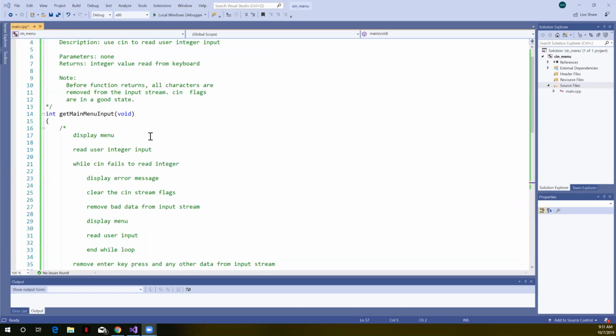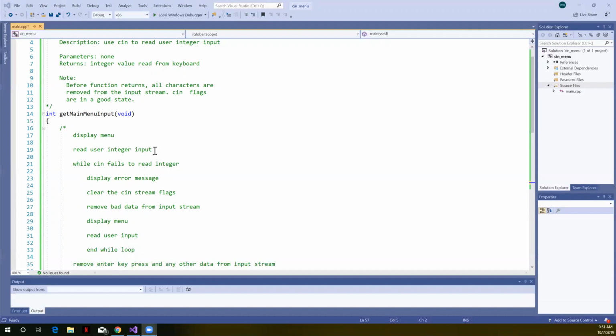The actions we want to perform in this function: we're going to control displaying the menu, which we'll do by calling our function display main menu. We're going to read user input. And then we want to check to make sure that cin did not fail to read that input. We'll see that if the user types something that's non-numeric, a non-integer value, the cin fail bit will be set.